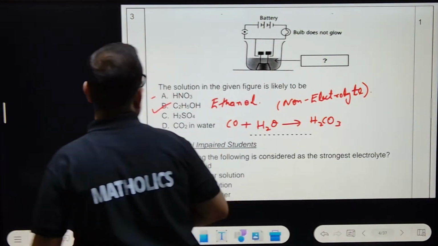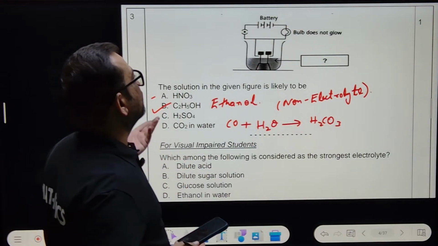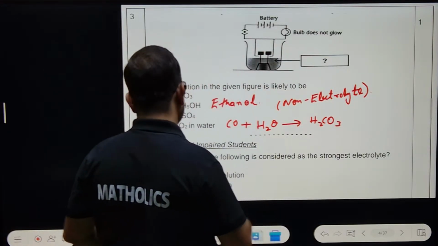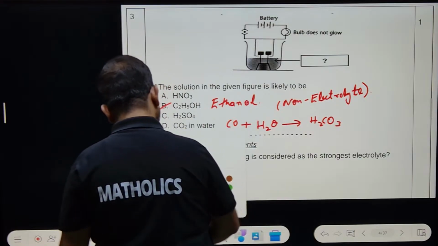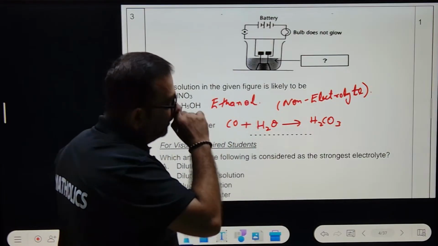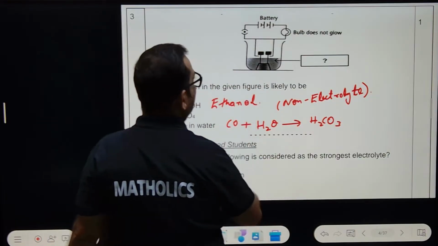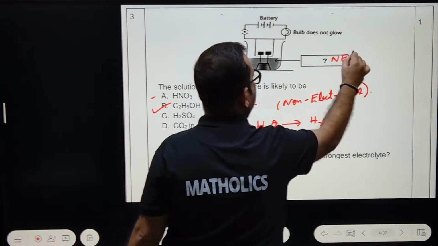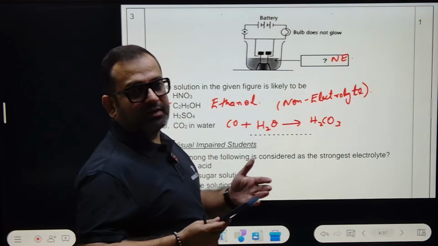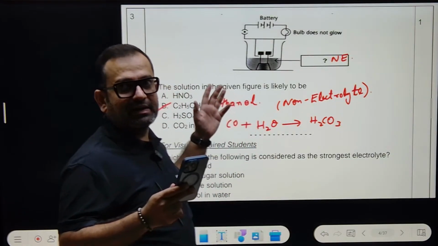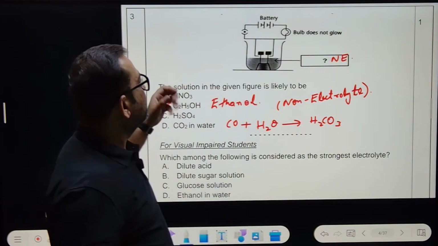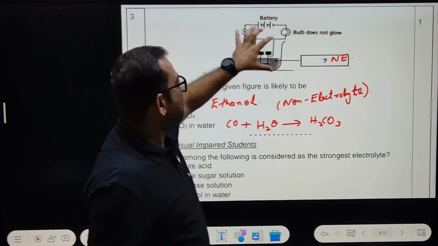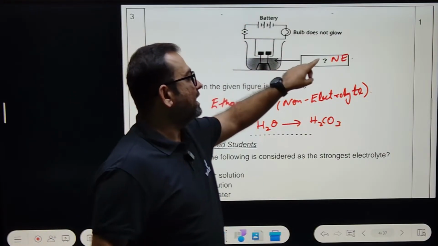Okay. Next question is, the solution in the given figure is likely to be C. Bulb does not glow would mean what? Bulb does not glow would mean this is a non-electrolyte. If it would have been an electrolyte, then only it would have lit the bulb. Yes or no? Now see, this is a battery. This is an apparatus. The circuit will be completed only when it is an electrolyte.